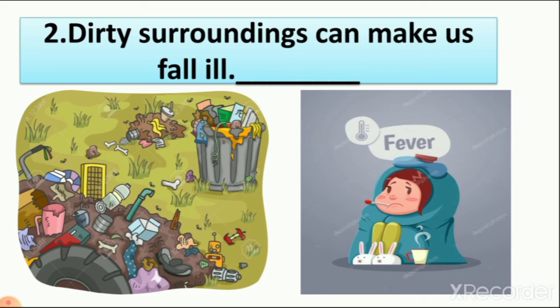Number 2, dirty surroundings can make us fall ill. Here you can see the picture of a dirty surrounding and the picture of fever, right? So one boy has fallen ill. It means dirty surroundings can make us fall ill. Is it right or wrong? Right, because of dirty surroundings we fall ill.